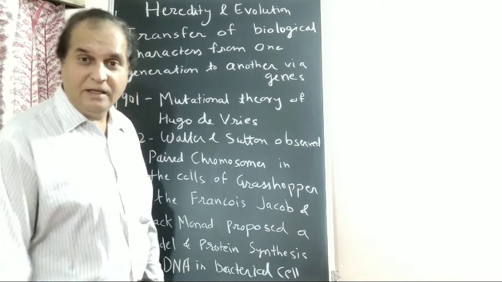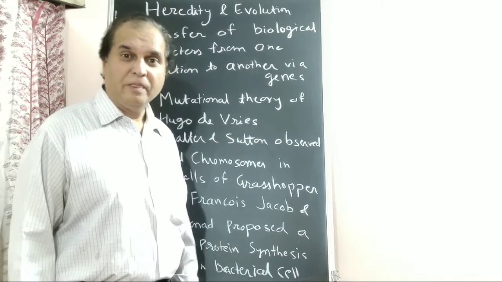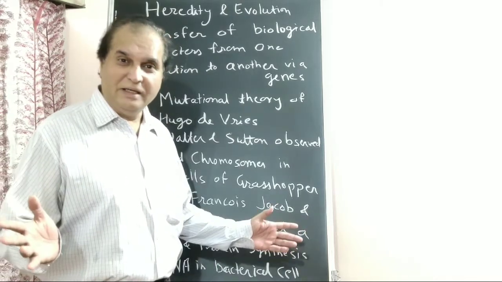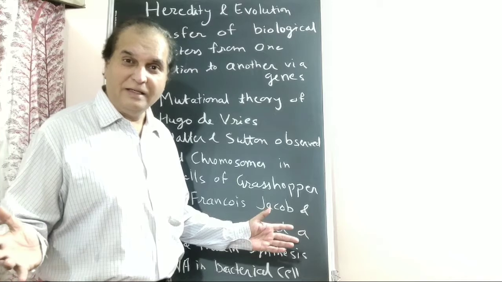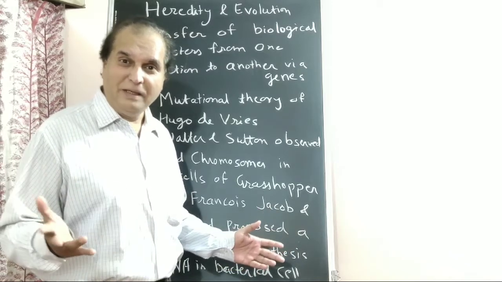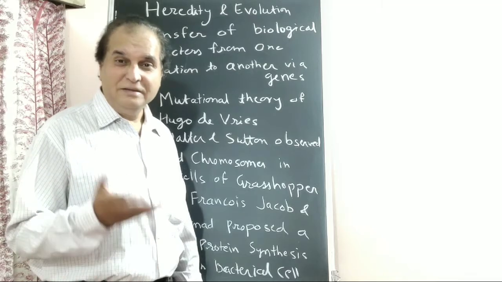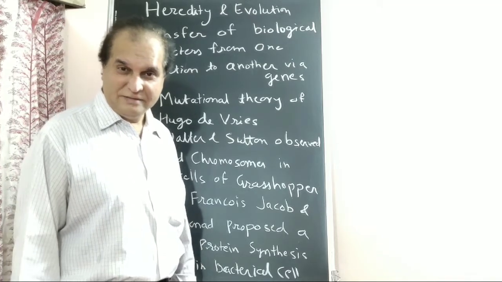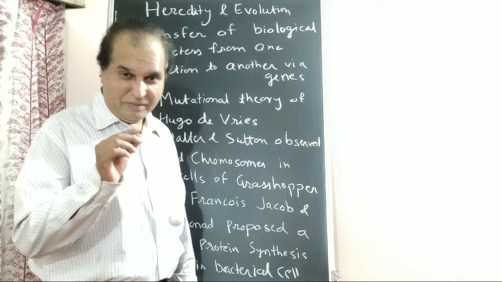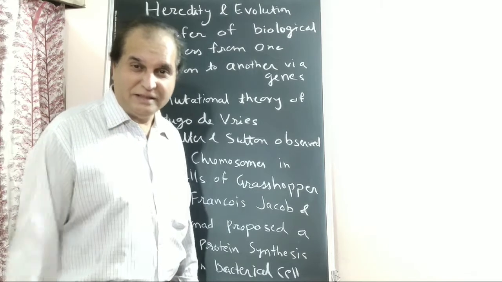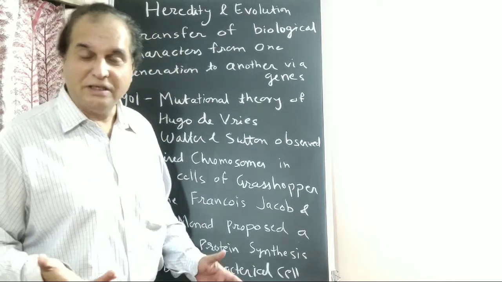Now genetic engineering is developed. We see different qualities of wheat, rice, mangoes, apples. They are developed by changing genes. By bringing about mutation in genes, we can change the structure.